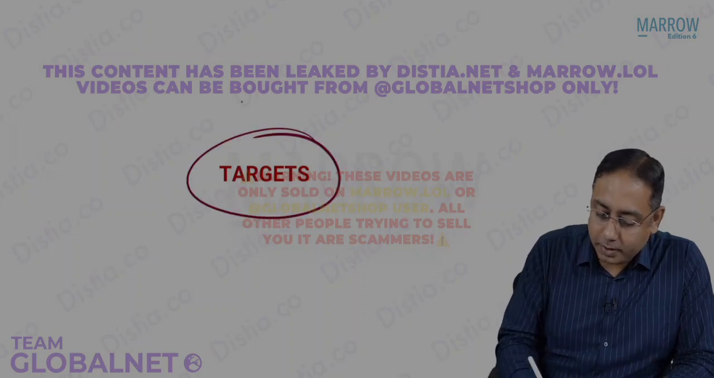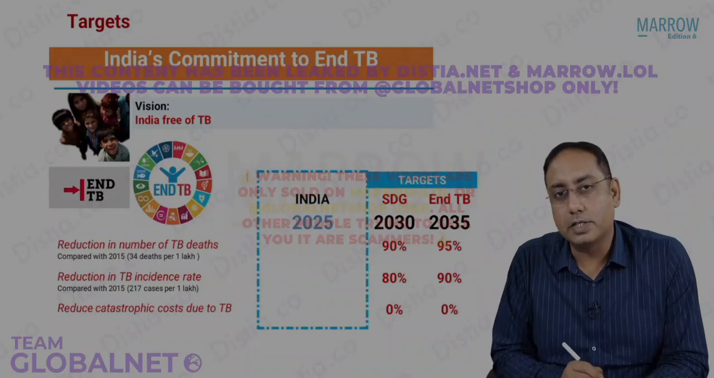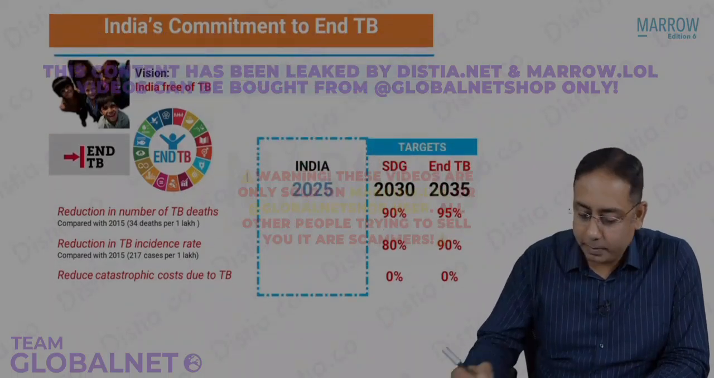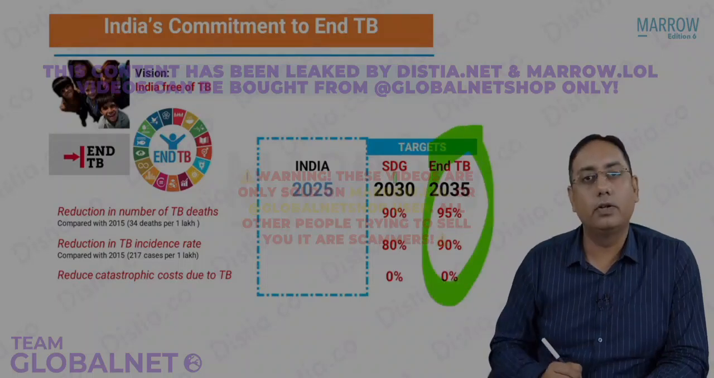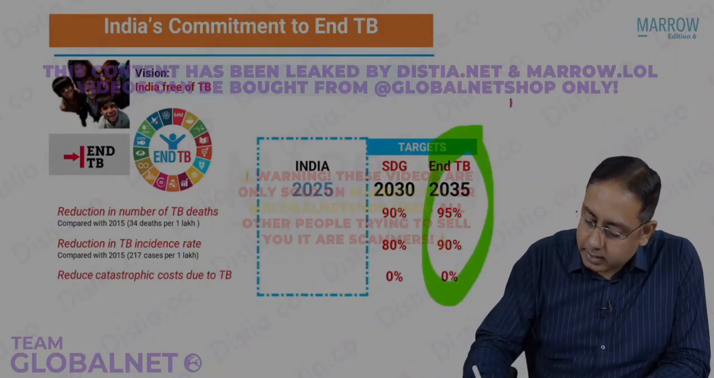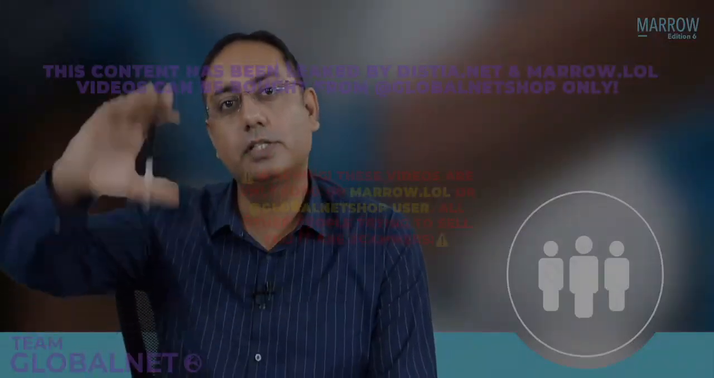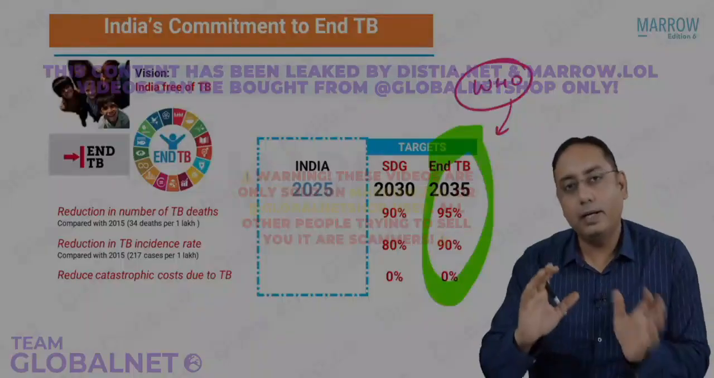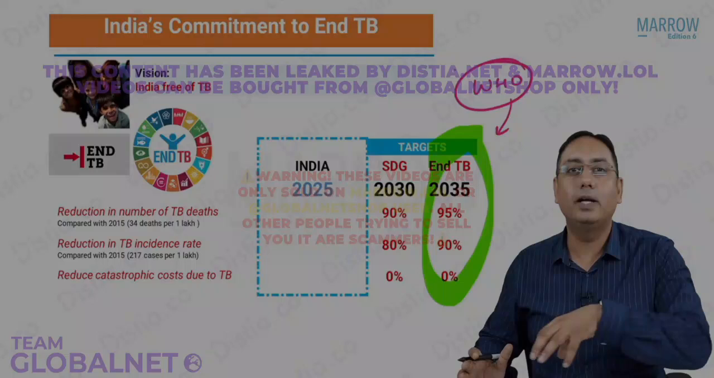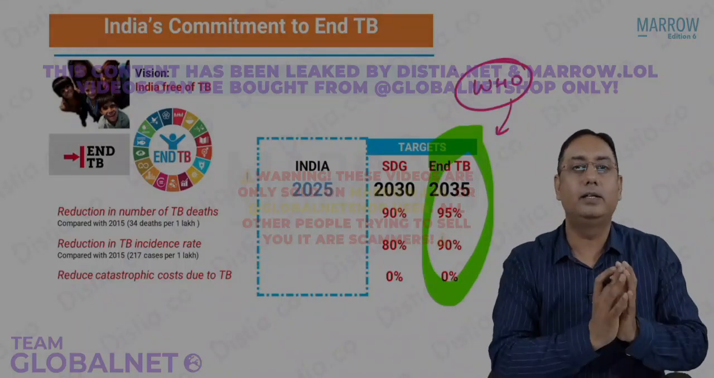What about the first topic, the targets of the program? If we have a look at the targets, I would like you to focus here, beta, that these targets on this side are the WHO targets. What is WHO? World Health Organization. It is the big daddy of health in the world. The WHO wants that by the year 2035, the whole world should end TB.